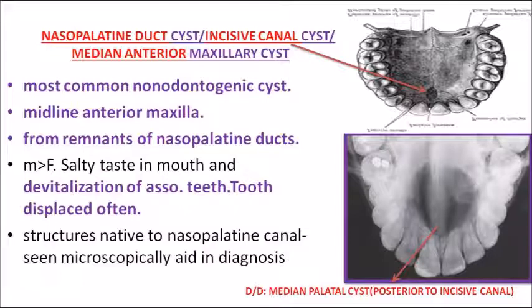So now look into the image. The first arrow mark points towards the incisive canal. So the cyst is lying close to the incisive canal. Because of that, the cyst is also called incisive canal cyst. Clear? Similarly, look into the second picture. It is similar in differential diagnosis to median palatal cyst, but median palatal cyst is posterior to the incisive canal. That is the major difference between nasopalatine duct cyst and median palatal cyst.